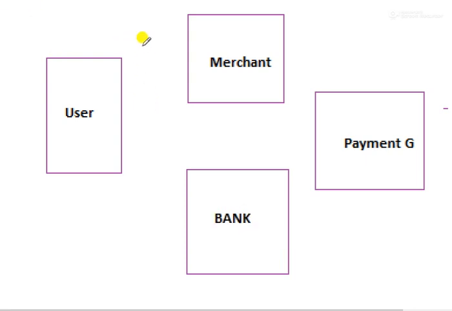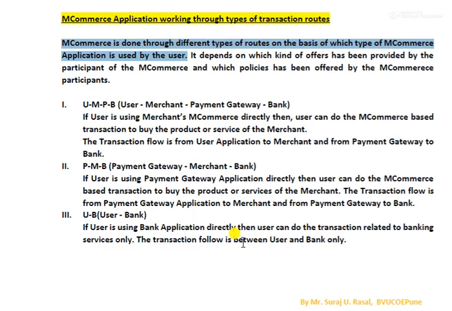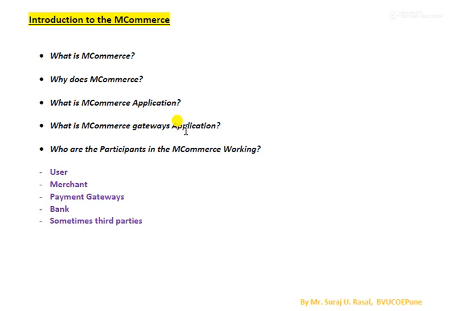Even if you have considered the first two types, where the transaction took place from the user to the merchant, then from the merchant to the payment gateway, and from the payment gateway to the bank, try to recall the points I mentioned in the previous case.